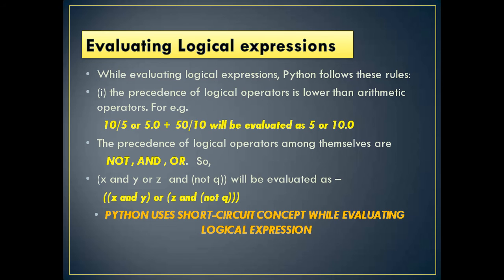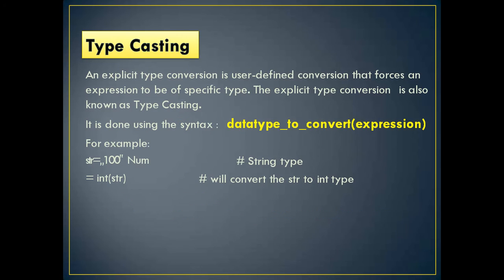The precedence of logical operators is not first, then and, then or. So if I write x and y or z and not q, not q will be evaluated first, then it comes to and, then it comes to or. Based on that, the brackets are put here. You can see not q will be first, then x and y, then z and not q, and then the entire or. That is how we put the parentheses to know the precedence of operators, right?